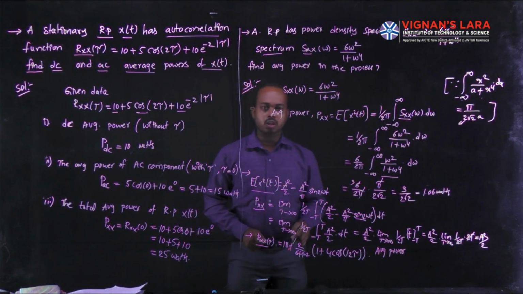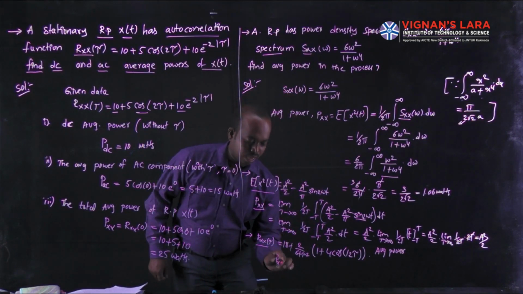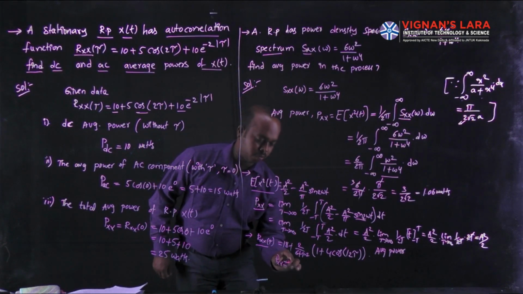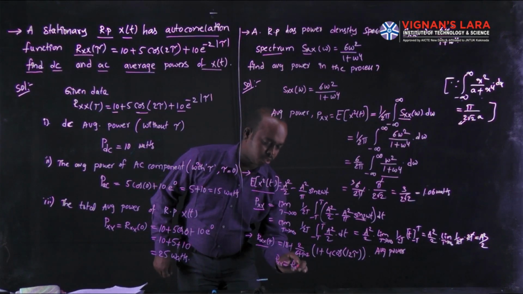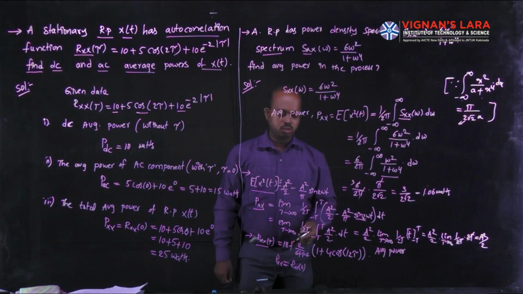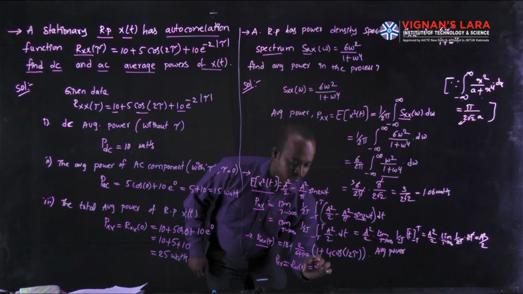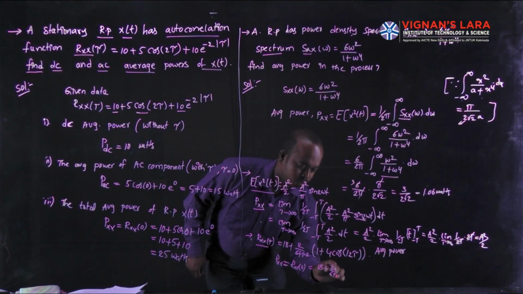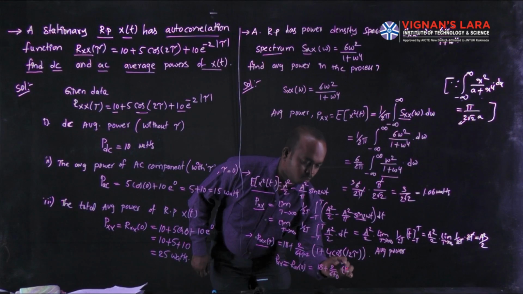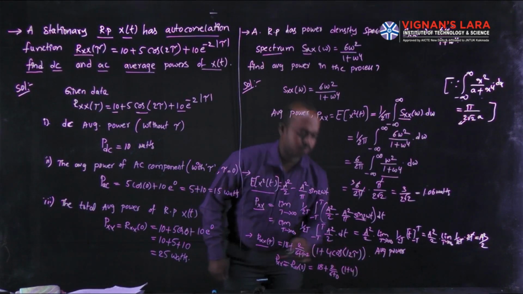According to the property of autocorrelation, the total average power is equal to RXX of 0. Where tau appears, you replace it with 0 and substitute in your equation. 18 plus 2 by 6 plus 0 into 1 plus 4 cos of 0, where the value of cos 0 is 1.